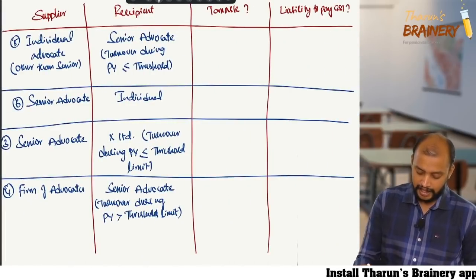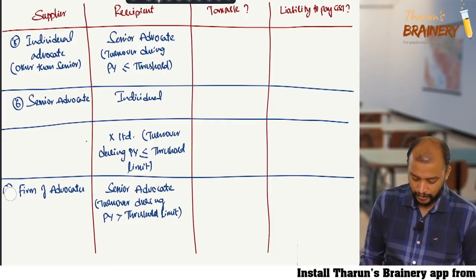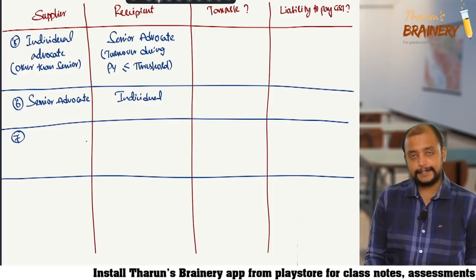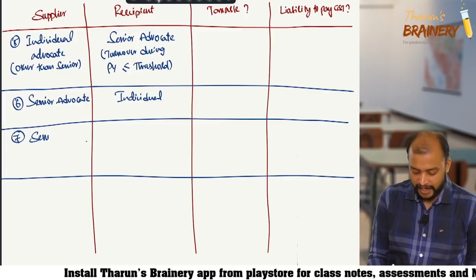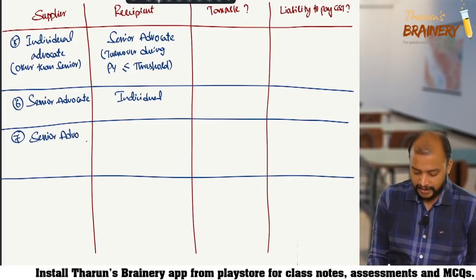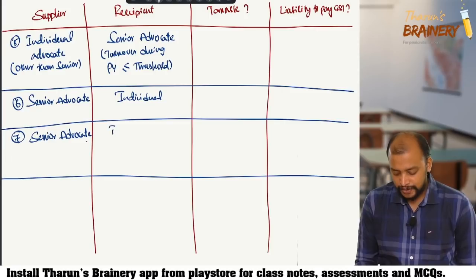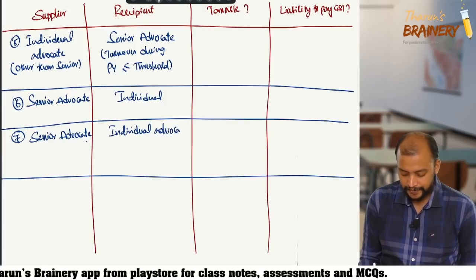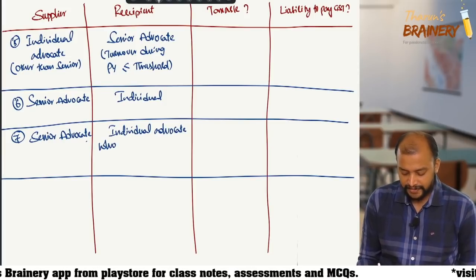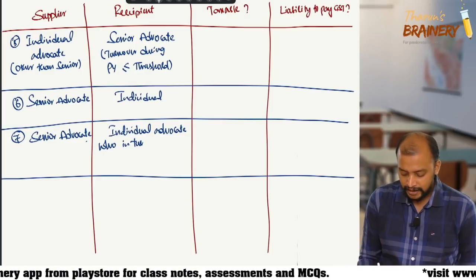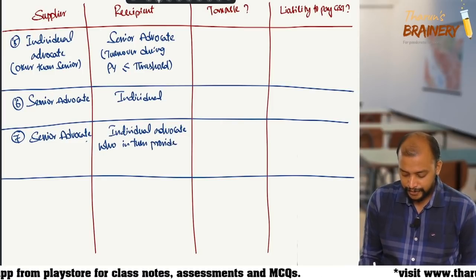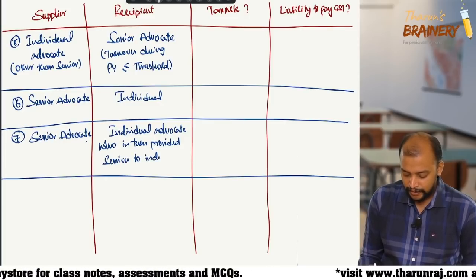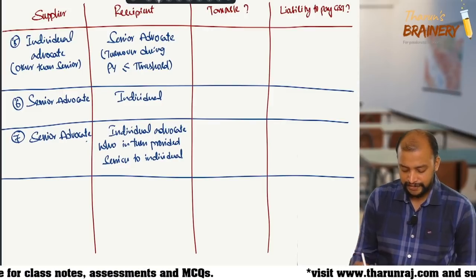Then next, only 2 more here. Number 7, that is, listen, senior advocate providing services to individual advocate who in turn provided services to individual.